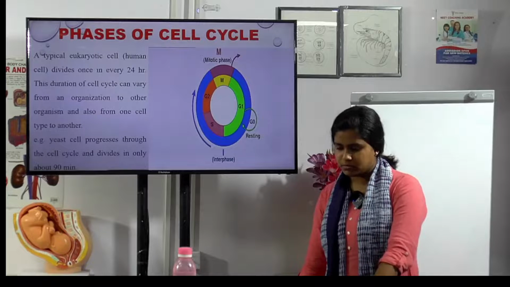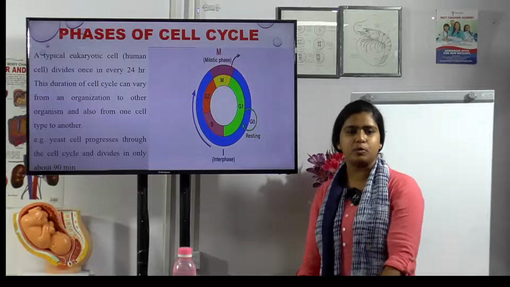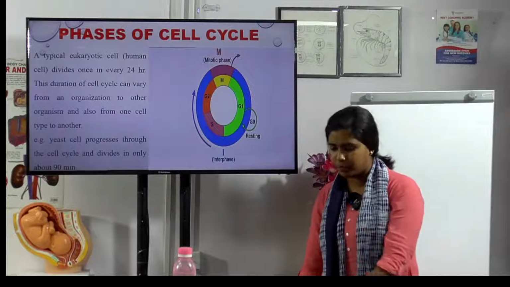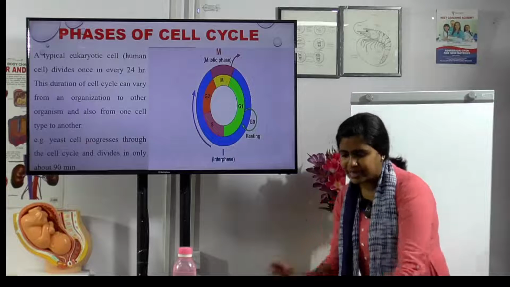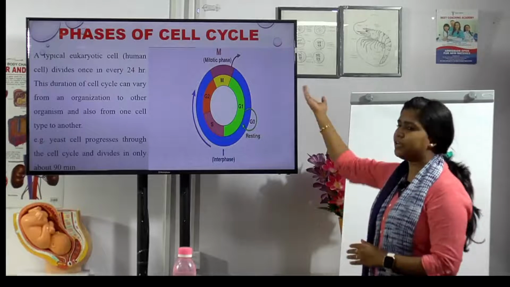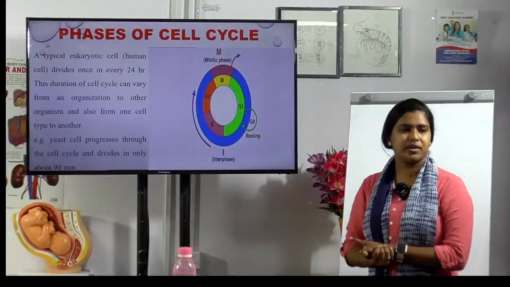Next G2. What does G refer to? G, yes, gap, correct, gap. So gap 1 and gap 2 phase. This gap 2 phase is called the post-synthetic or pre-mitotic phase. What is this phase called?